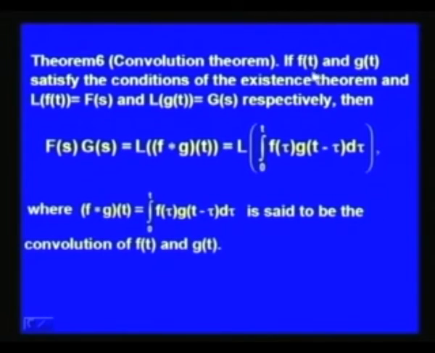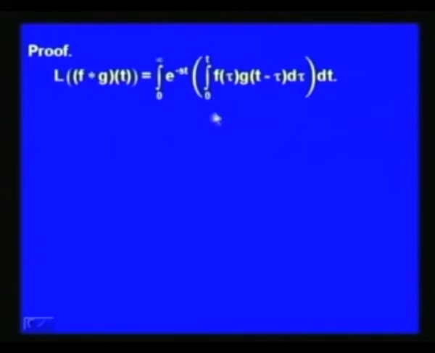So, let us assume that L of f(t) is F(s), L of g(t) is G(s), and f(t) and g(t) satisfy the conditions of the existence theorem. Then we see that F(s) into G(s), the product of the Laplace transforms of f(t) and g(t), is nothing but the Laplace transform of the convolution of f and g, that is f star g (t), and f star g (t) is by definition integral 0 to t of f(tau) g(t minus tau) d tau. This f star g is said to be the convolution of f(t) and g(t). Let us look at the proof of this theorem.